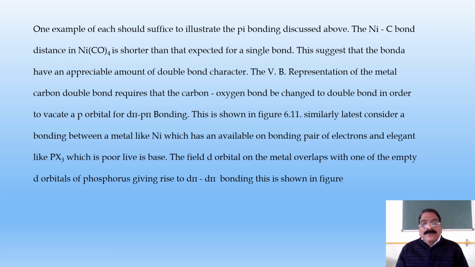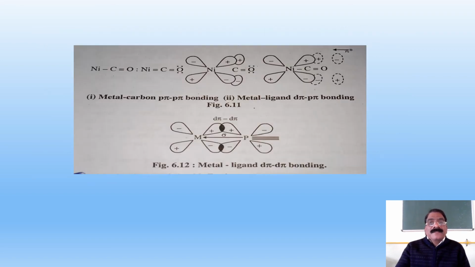The filled d orbital on the metal overlaps with one of the empty d orbitals of the phosphorus, giving rise to d-pi d-pi bonding. See in the figure the Ni-CO bond. First it forms the sigma bond, and then nickel's filled d orbital overlaps with the empty p orbitals of carbon, and we have the d-pi p-pi bonding.